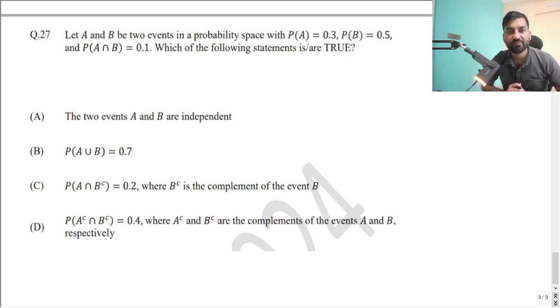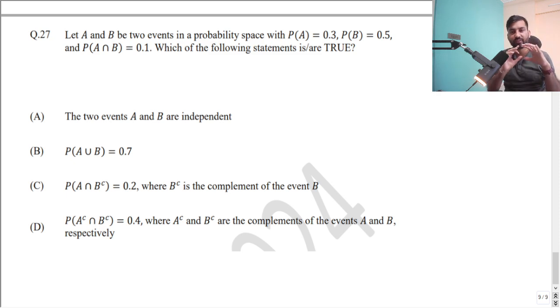Let A and B be two events in the probability space. Probability of A is given, that is 0.3. You can say probability of A not happening will be 0.7. Probability of B is also given, 0.5. So these two ordinary probabilities are given, the initial belief, you can say. And they are saying that probability of A and B both happening is 0.1. So which one of the following statements is, or are, true?